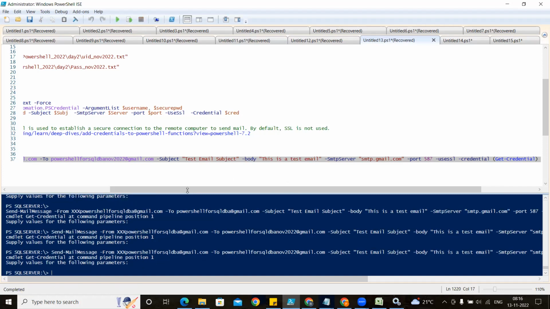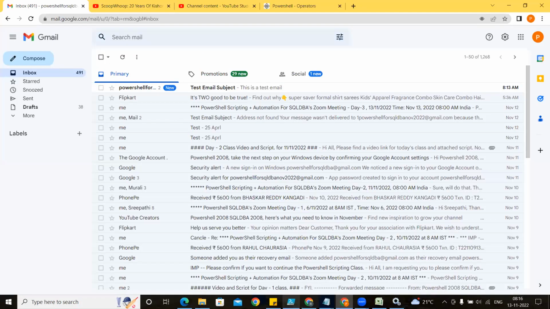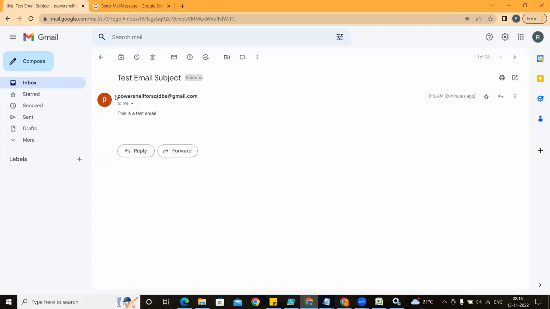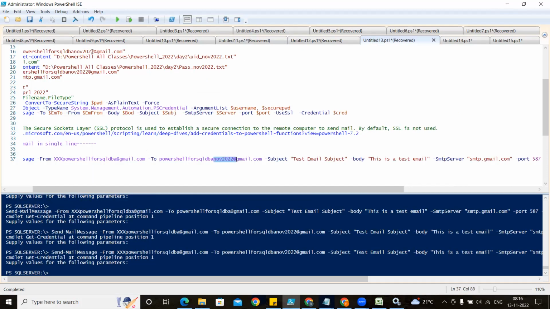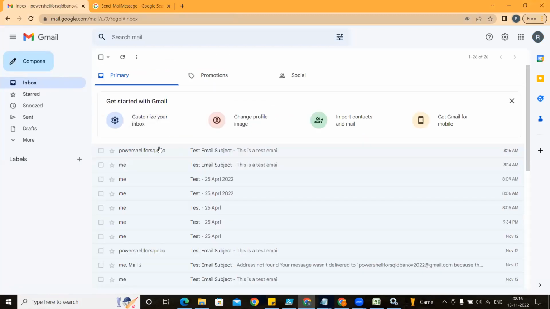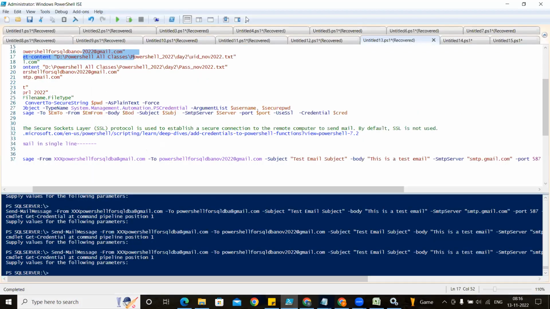So this time, even though I have given a wrong email address, I have not given this November 2002. I have entered my credential. It went to this one, not that one. So you can see this time it is coming from PowerShell for SQL DBA. It is not November 2022, whatever I was sending from earlier. Earlier you can see the email was received from November 2022, but now you will see PowerShell for SQL DBA has sent the email. So what you understood here,